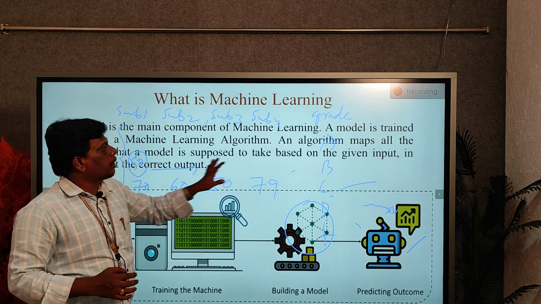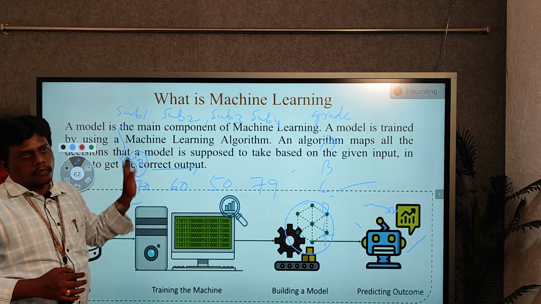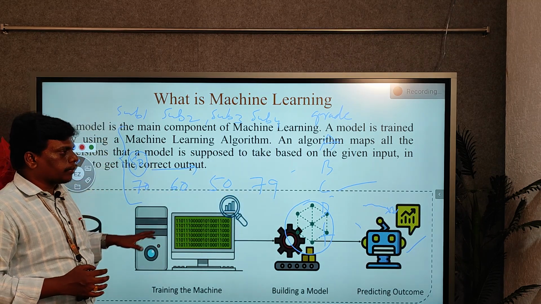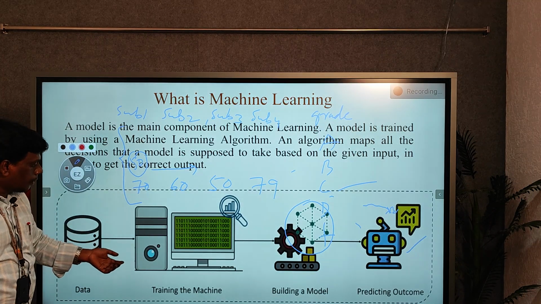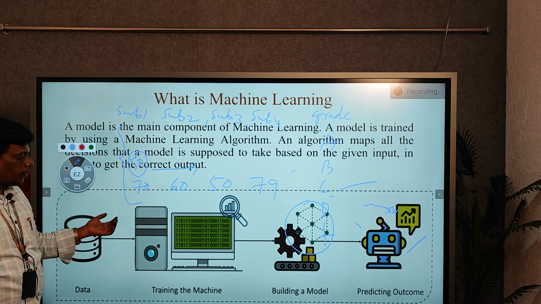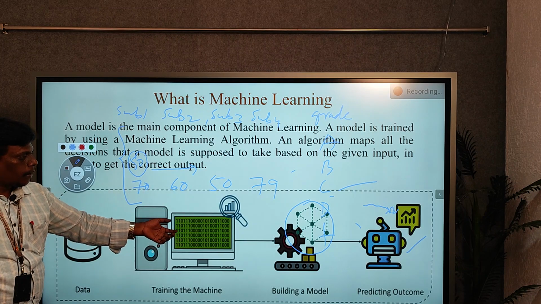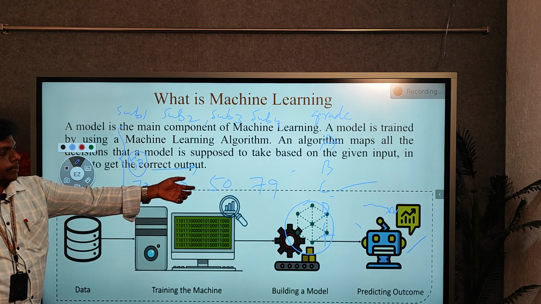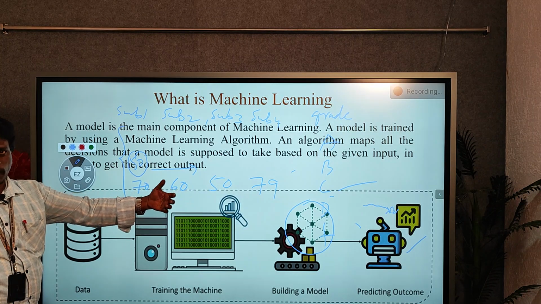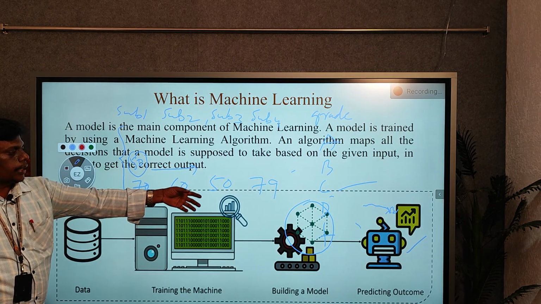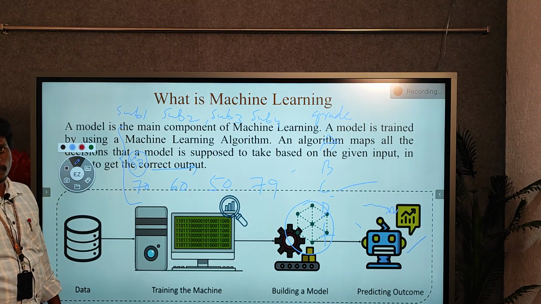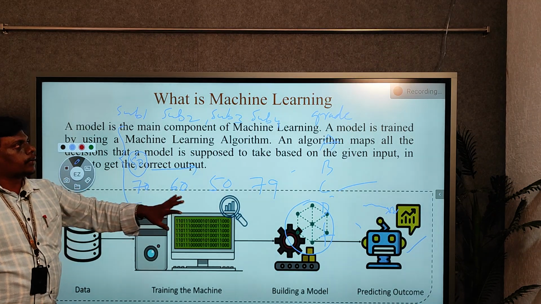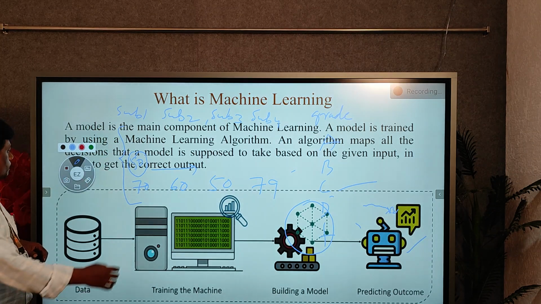So these are the components of our machine learning. First we need to take data, and then that data is given as training, and after training the machine understands what training we have given, and based upon that it creates one particular model, and finally the model is checked. So this is the scenario we use in machine learning.